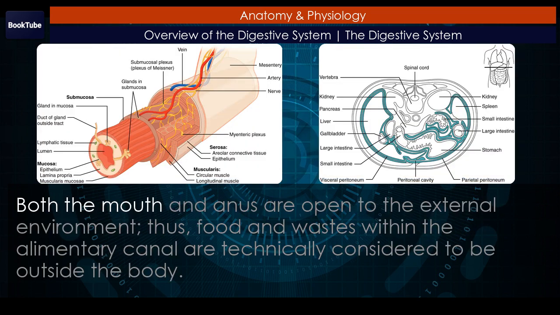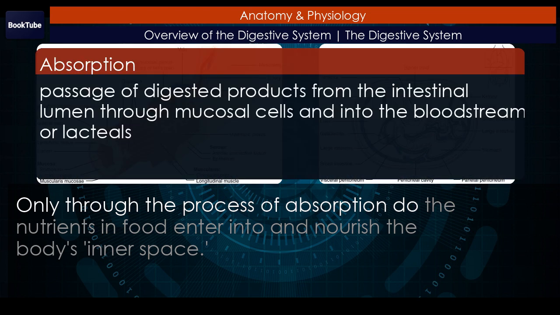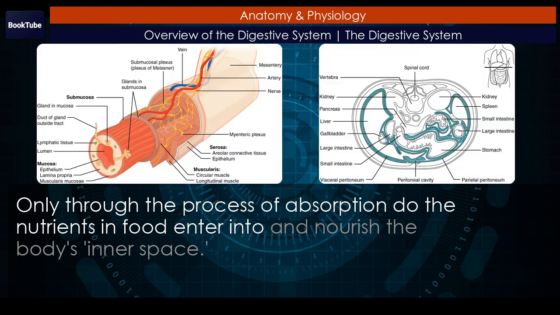Both the mouth and anus are open to the external environment. Thus, food and wastes within the alimentary canal are technically considered to be outside the body. Only through the process of absorption do the nutrients in food enter into and nourish the body's inner space.